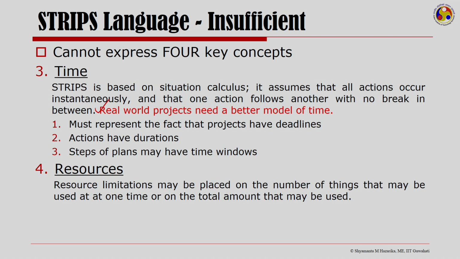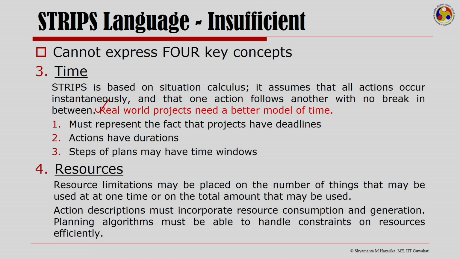Another important concept which is not possible in a STRIPS language is representation of resources. Now, resource limitations are there in the real world, and resource limitations may be placed on the number of things that may be used at one time or on the total amount that may be used. In a STRIPS-like representation, it is not possible to talk of such resources.